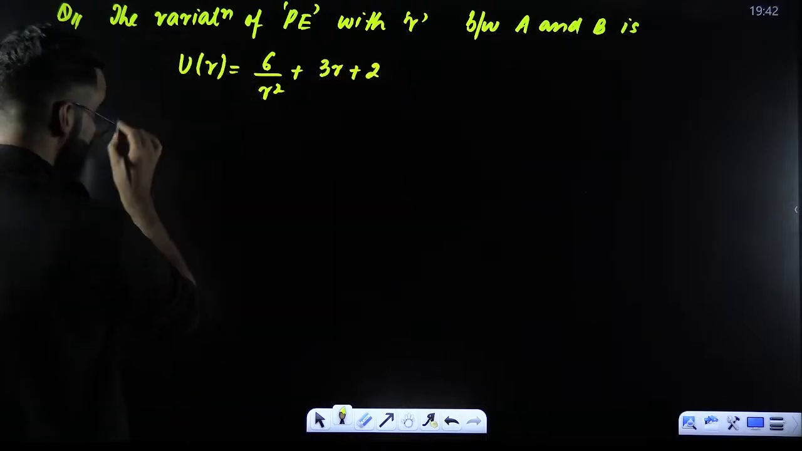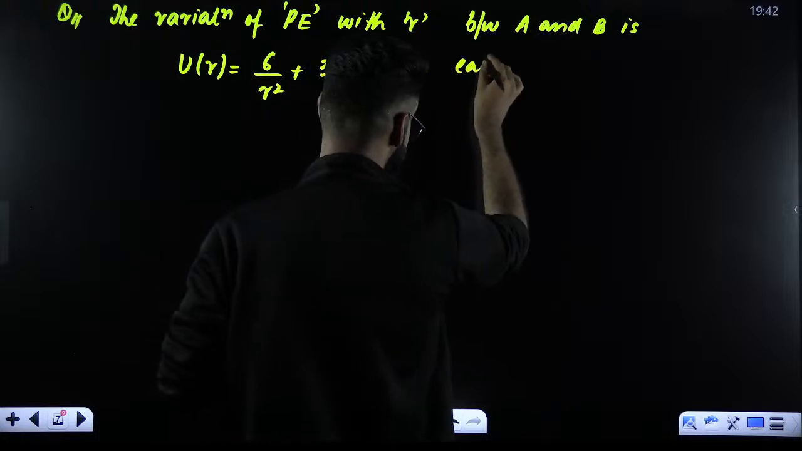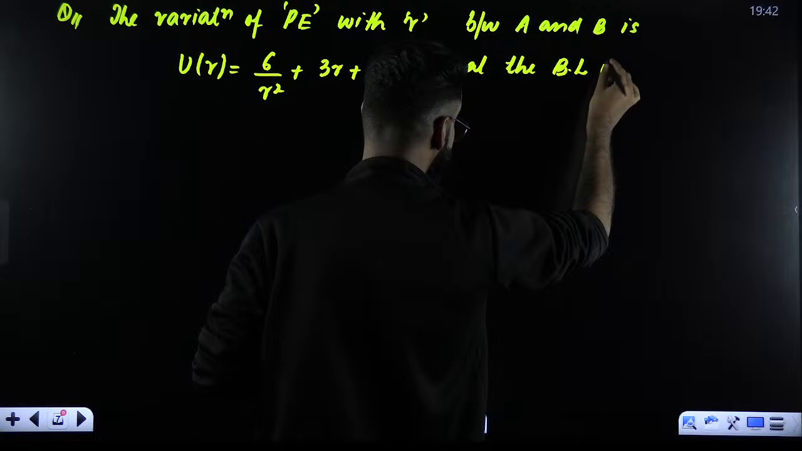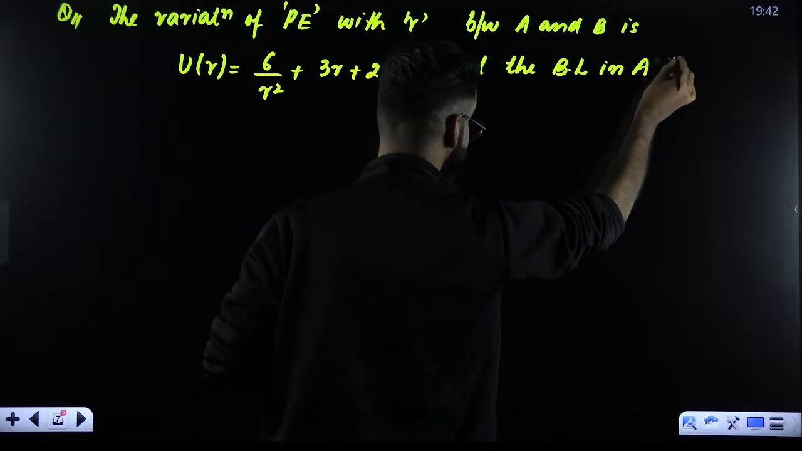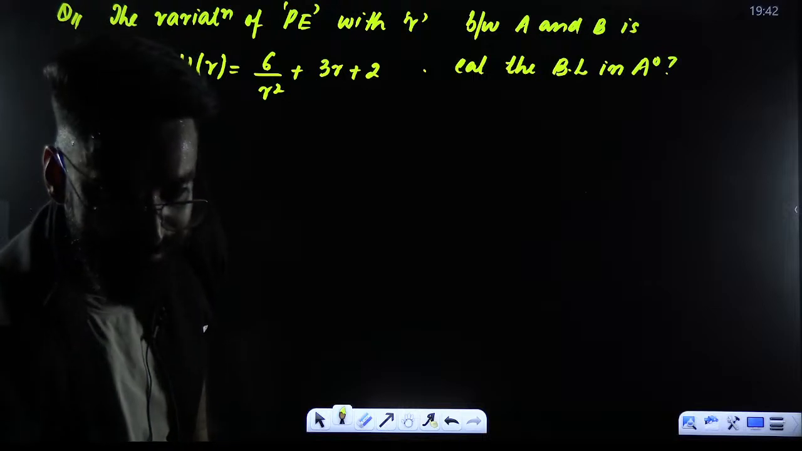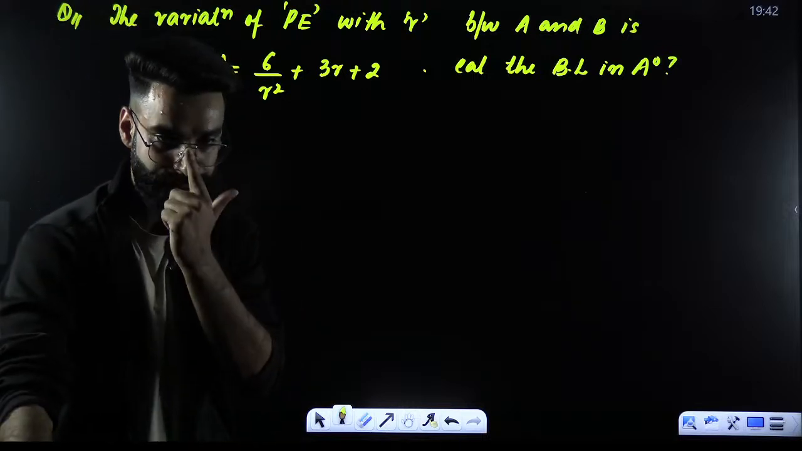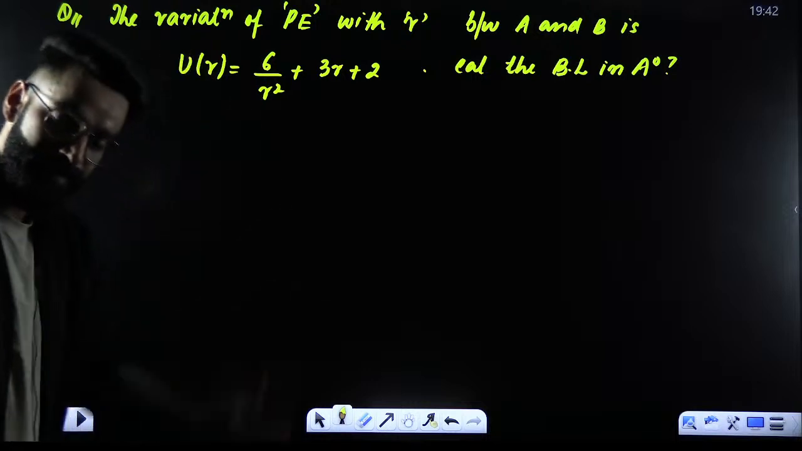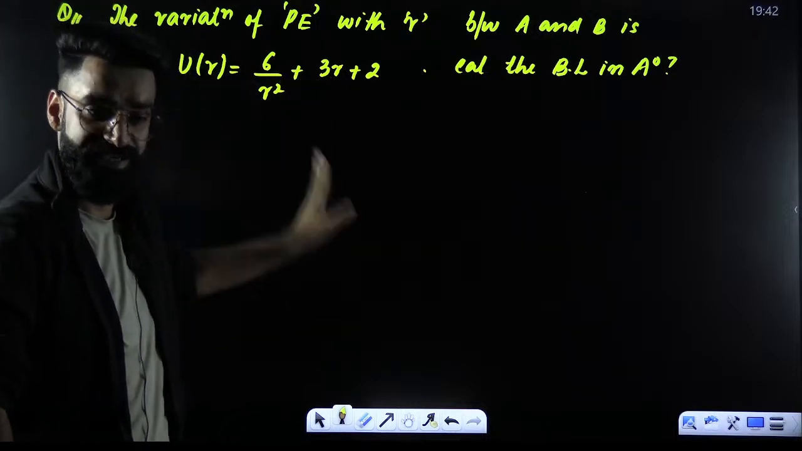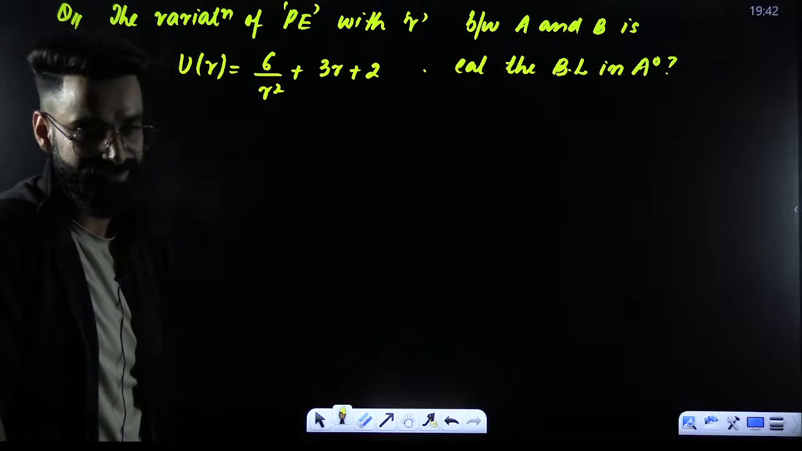This is the variation. In the question, I'm asking you to calculate the bond length. Calculate the bond length in angstroms. Have you seen this sort of a question before? It's a simple question, guys. Variation of potential energy versus the internuclear distance is given. We are supposed to calculate the bond length.